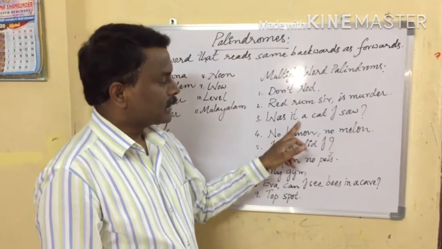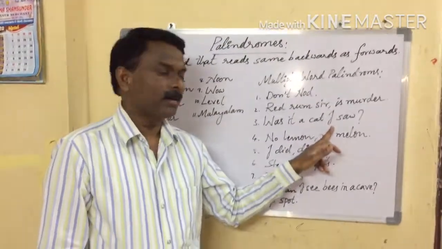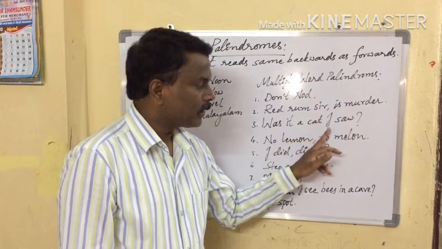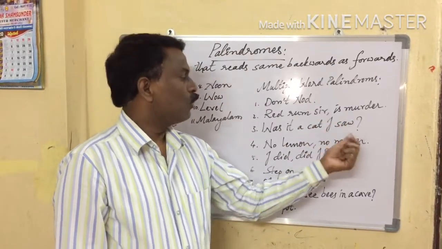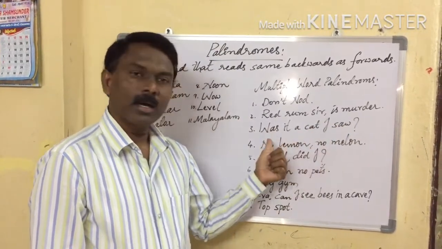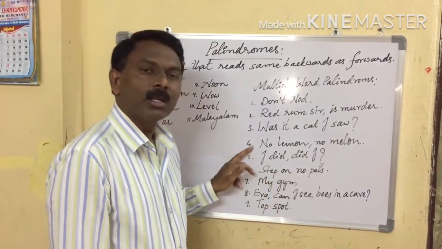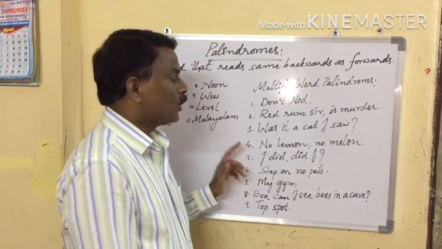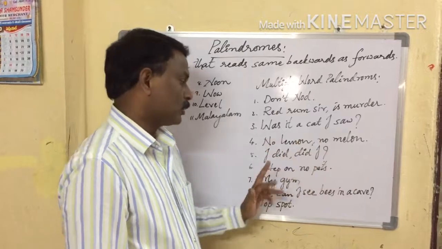Next one, was it a cat I saw? Was it a cat I saw? No lemon, no melon.